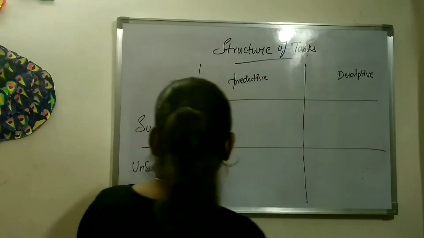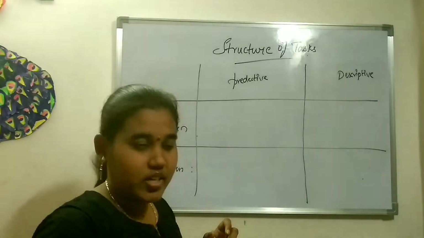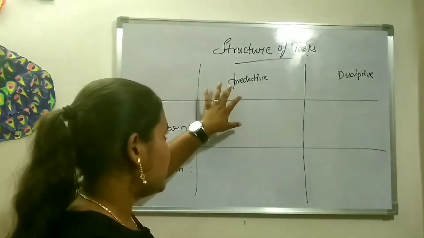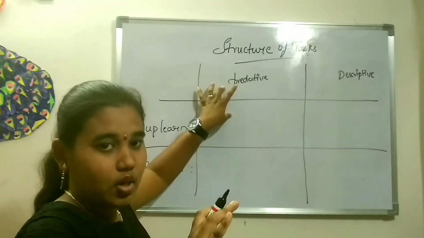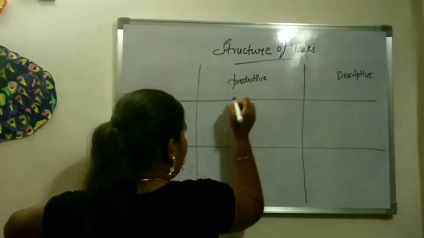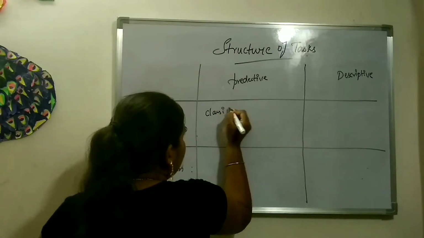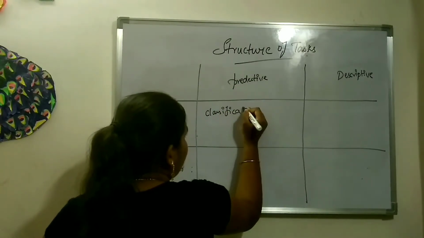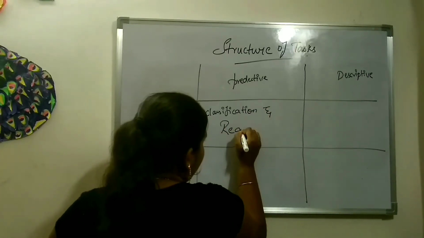Fine. Now, as we already know, supervised learning deals with labeled data. So that is the reason supervised learning comes under the predictive case. Where the labeled data performs, there the predictive model is present. Fine. So the supervised learning classes come under the predictive model. So the classes are classification and regression.